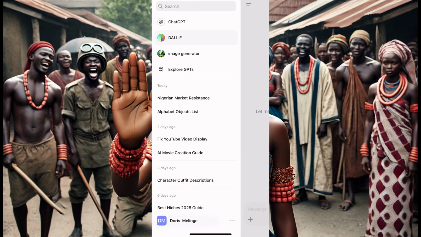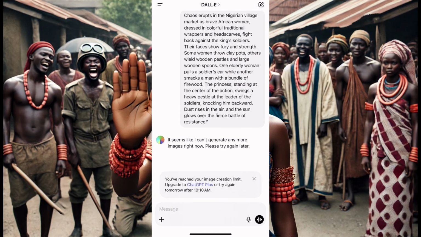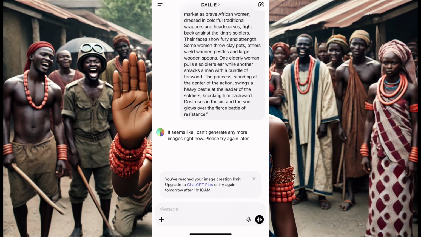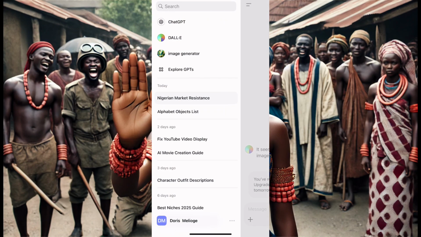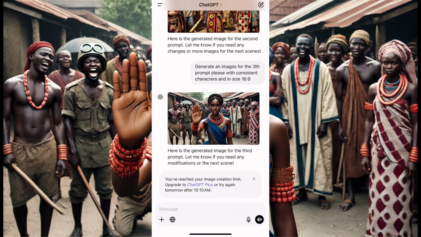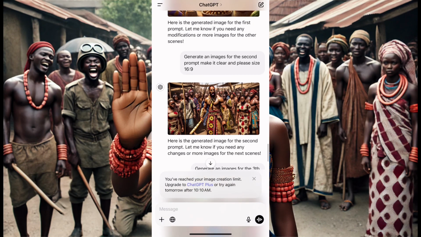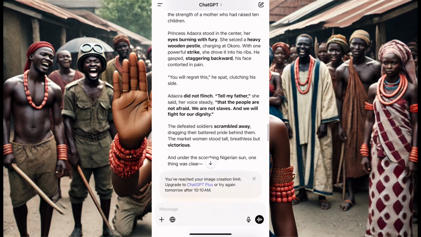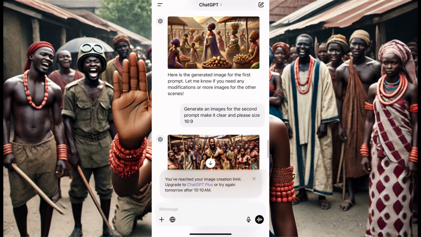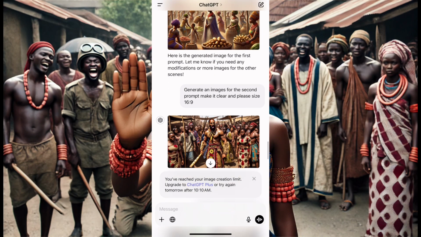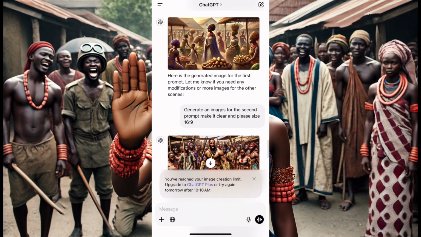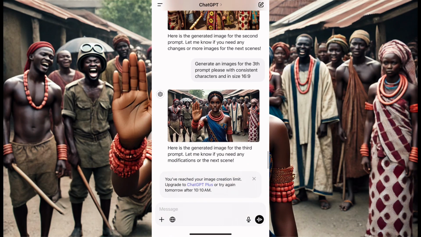Okay, now let me get the prompt. Okay, this is what DALL-E actually gave me. Okay, so we are back in the story. Okay, now ChatGPT gave me this prompt. These are the prompts. After ChatGPT gave me these images, or after DALL-E gave me these images,